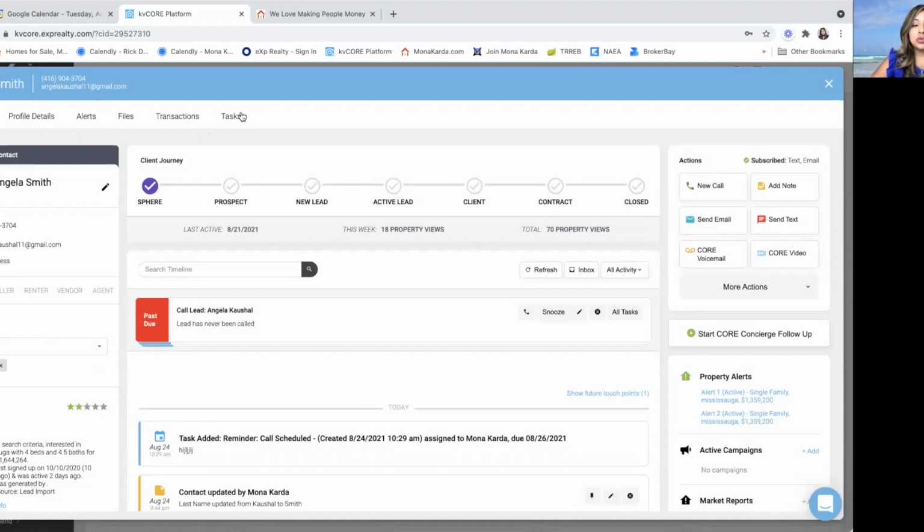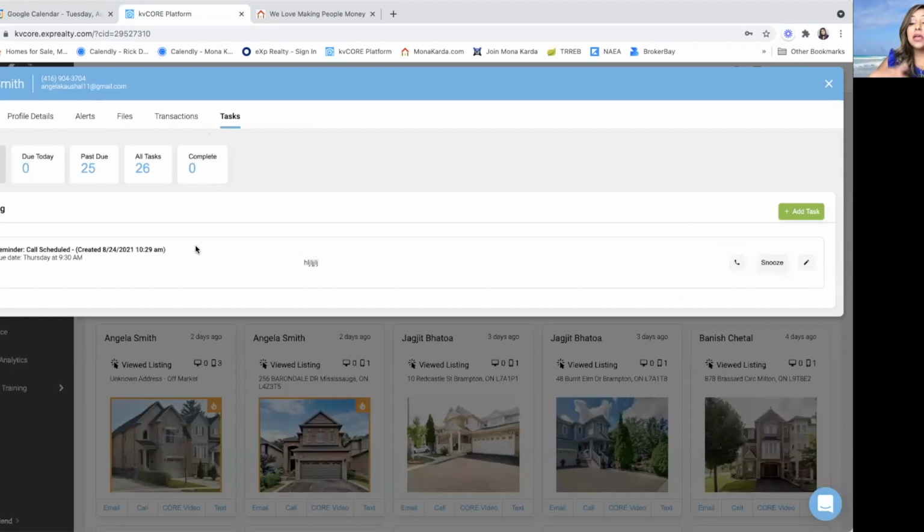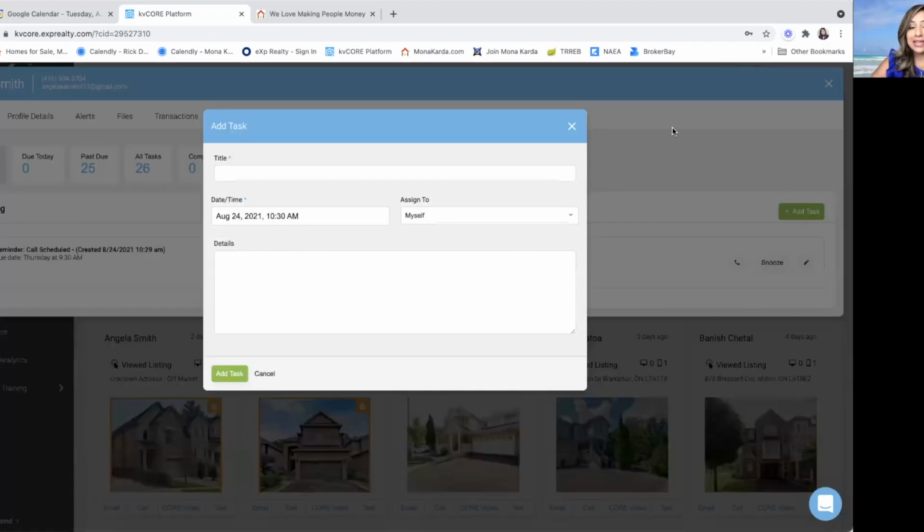So sometimes in the timeline, if you don't want to schedule a call with her, you may want to schedule a task. So a task may be that we're going to go for a showing. So maybe I can label it showing number 1, right? So I'm going to click on add task, because it's not a phone call, but I'm going to say that it's going to be house shopping day 1 that we went on. What are the details? Where are we going? What homes am I showing her? I can add that in here.